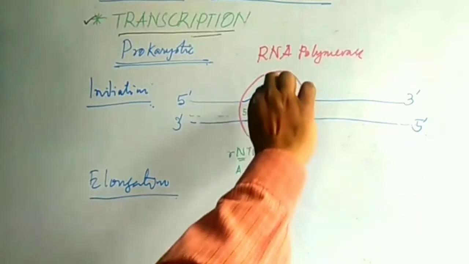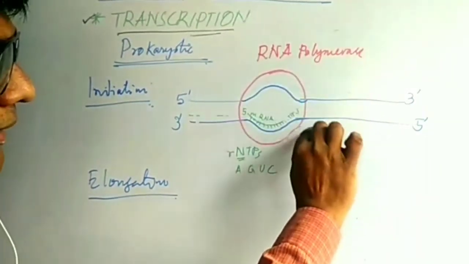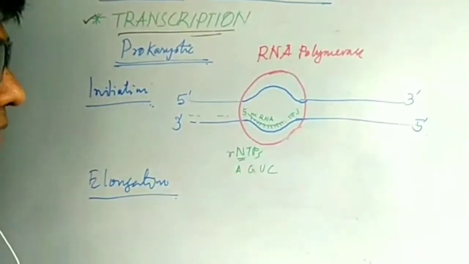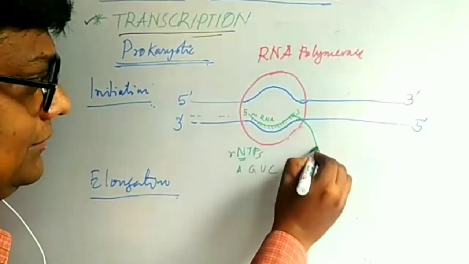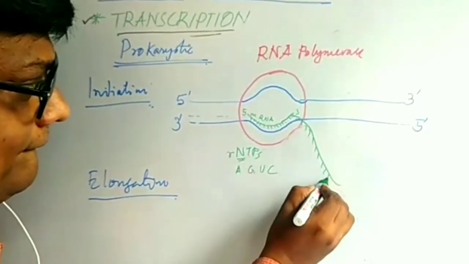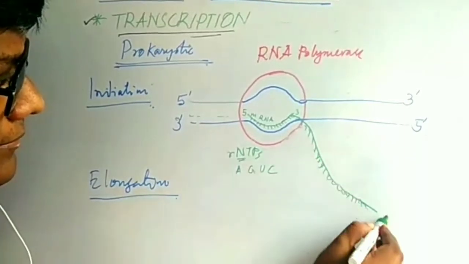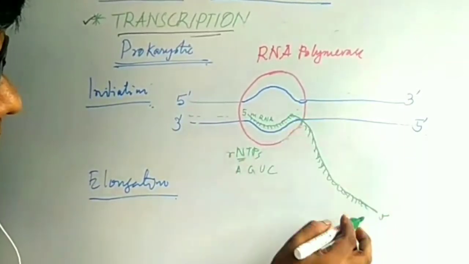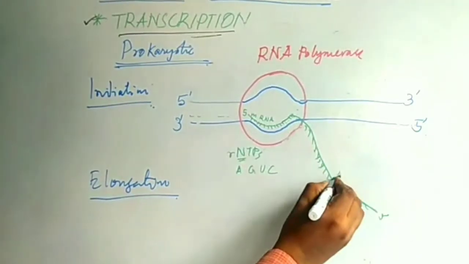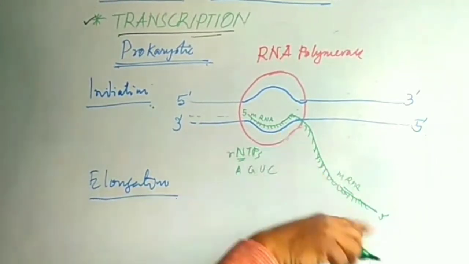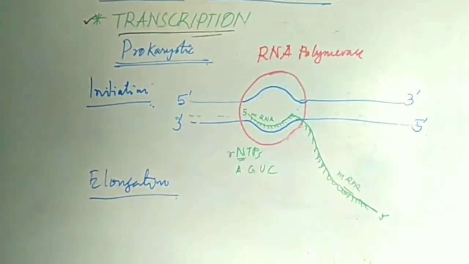It means that the polymerase will move along, and here the mRNA can form.